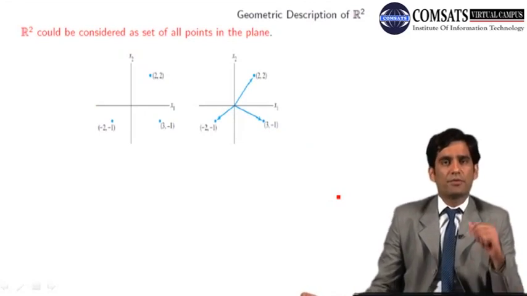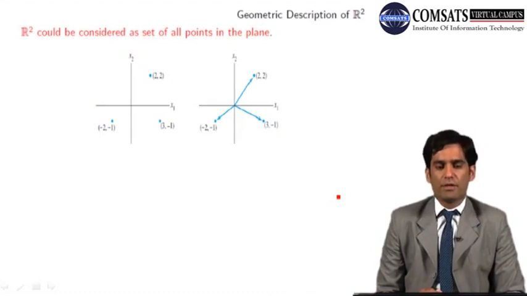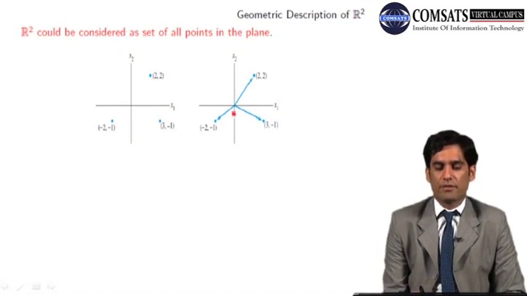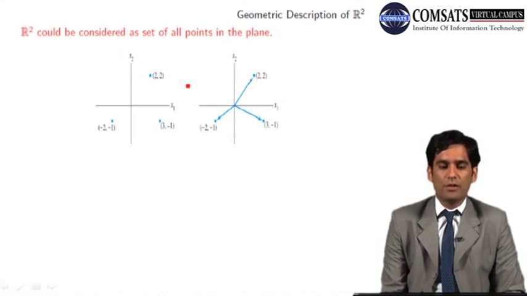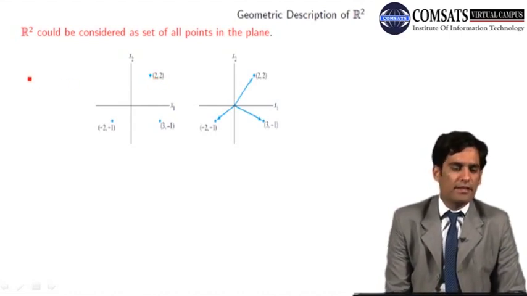So let's discuss the geometry of the vectors of R2. Geometry of the vectors of R2 is very simple. R2 could be considered as the set of all points in the plane. For example, (2, 2) is a point, and (3, minus 1) has x coordinate 3 and y coordinate minus 1. It could be represented also as a position vector (2, 2), which has a direction towards this point. And of course you know how we get the coordinates of these points, and in linear algebra we write (2, 2) as the column matrix for this position vector.